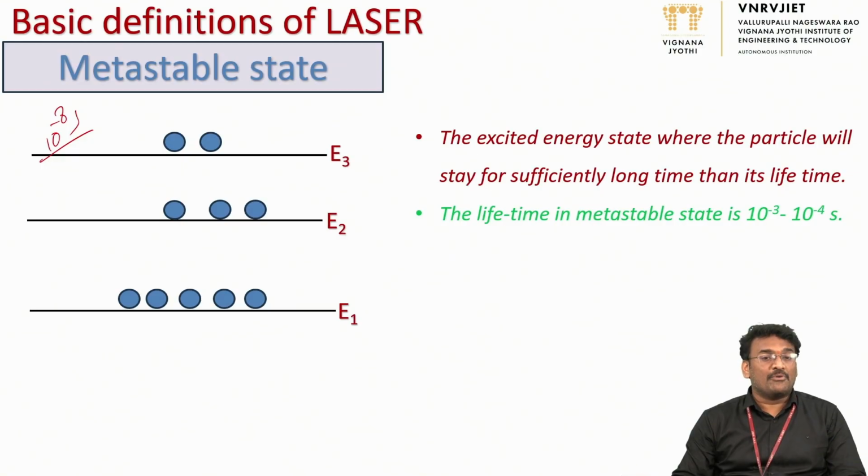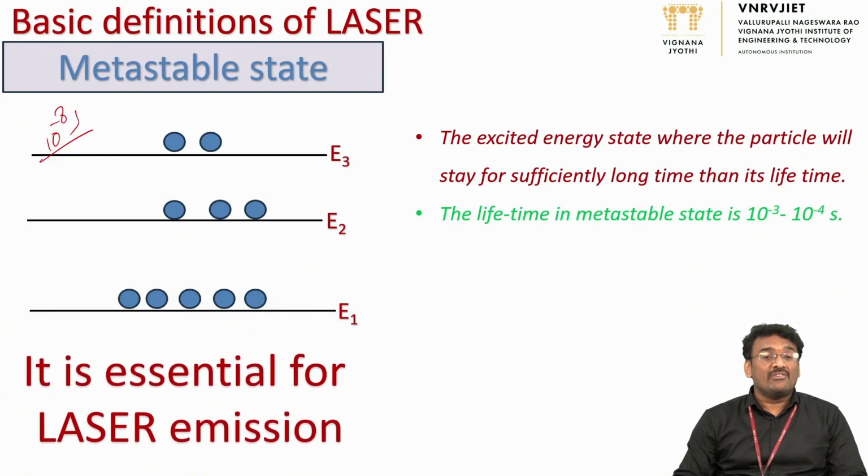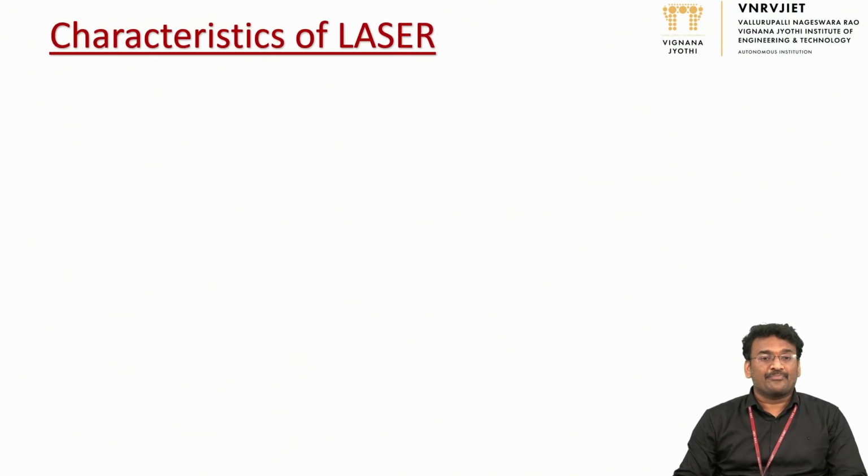Again, that's around 10 power minus 3 to 10 power minus 4 seconds. And that energy state is called the metastable state. In the production of lasers, it's very, very essential. Without a metastable state, we cannot produce a laser in a material.